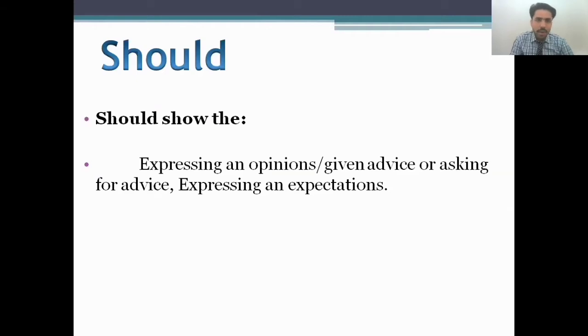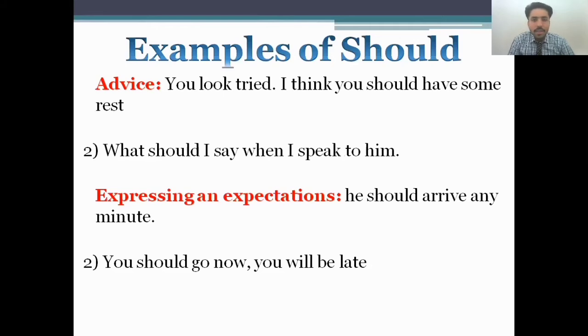And the "should": when we're talking about "should", let's see what it shows. The "should" shows the expression of an opinion, giving advice or asking for advice, and expressing expectations. Let's see how, with examples of "should" for advice. You look tired. I think you should have rest. So this is all about the advice. You are looking so tired, so I think you should have some rest.